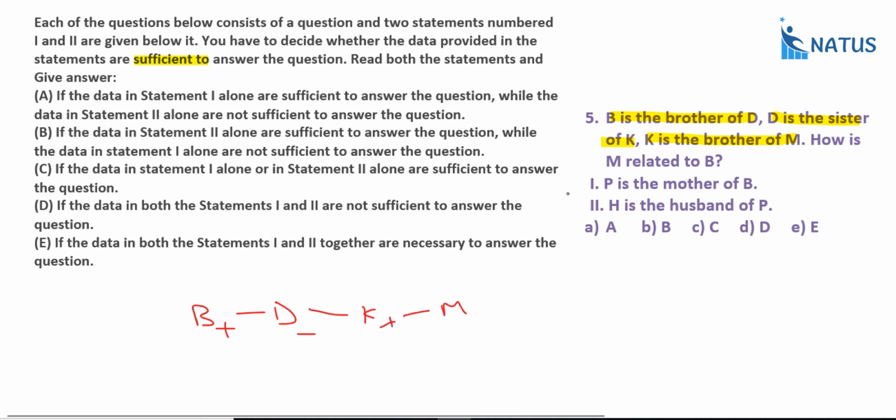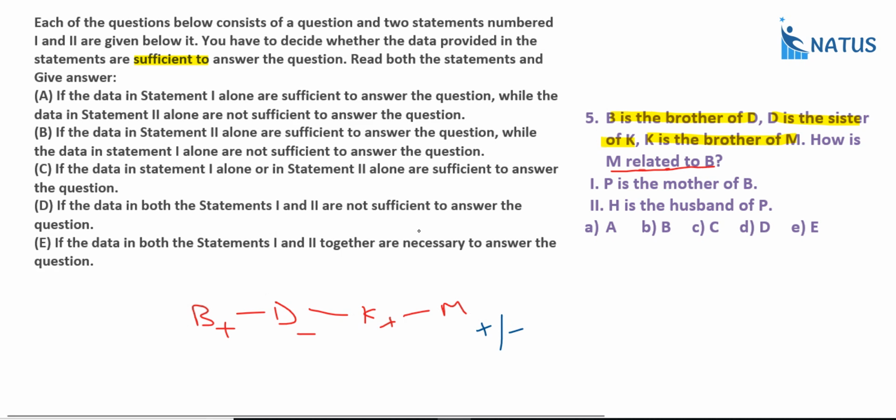Right? Now, what is the question? How is M related to B? If you want to find out the relation between B and M, we must know whether M is male or female. Now, what is the first statement? P is the mother of B. What we require is the sex of M, or not. Using the first statement we can't say. What is the second one? H is the husband of P. Here there is no P, nor H. Unless you know the sex of M, we can't do anything.